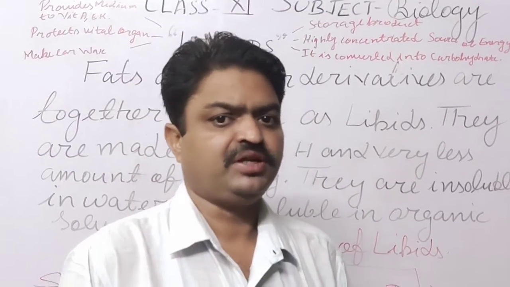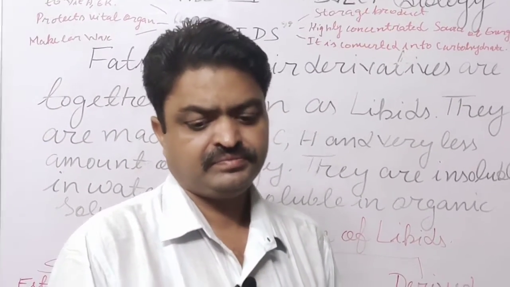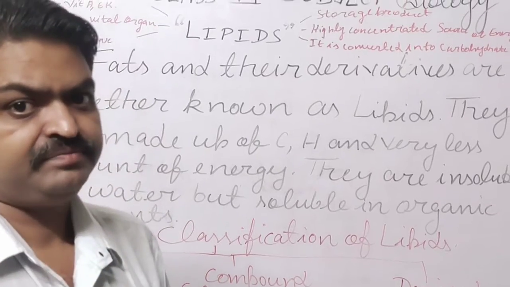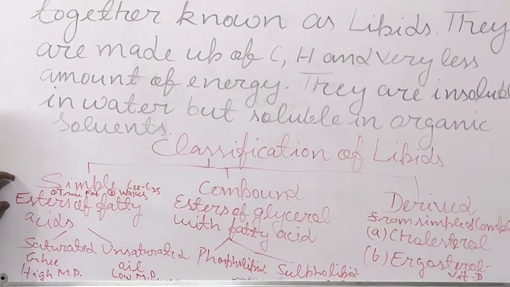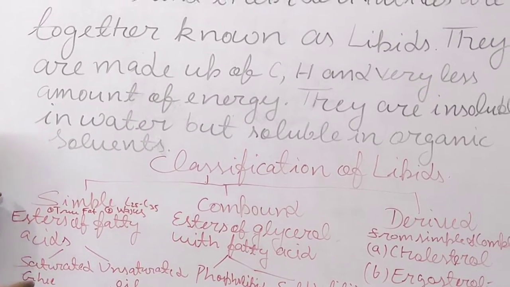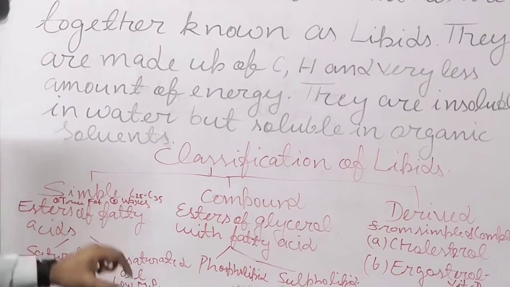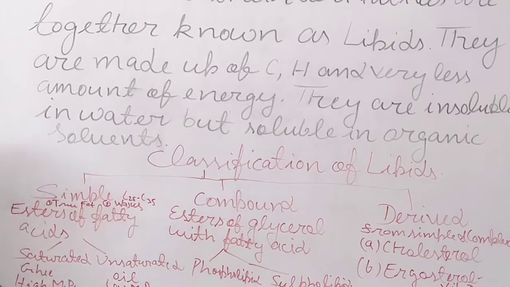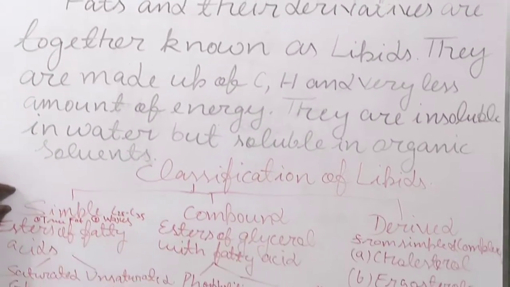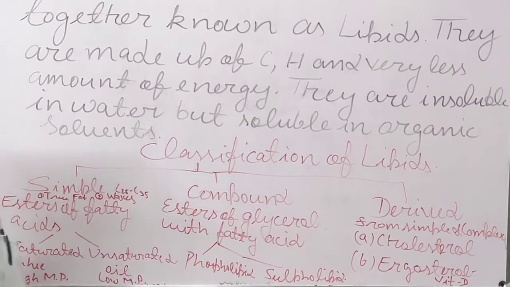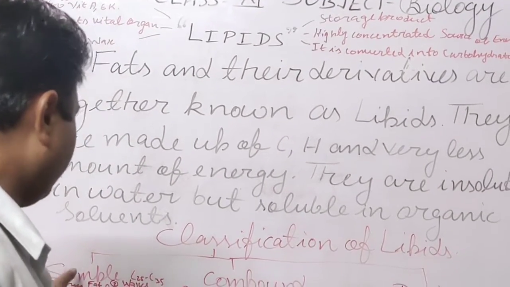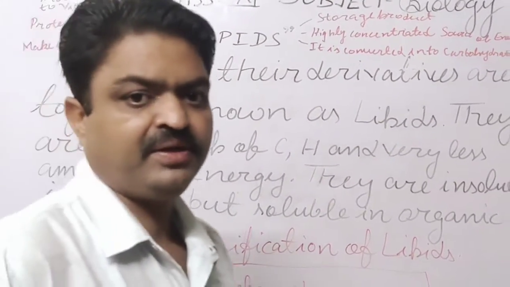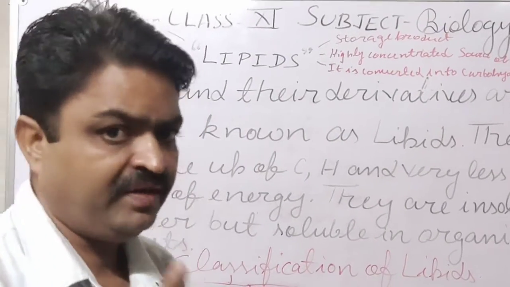Simple lipids are the esters of fatty acids, meaning esters of fatty acids are known as simple lipids.